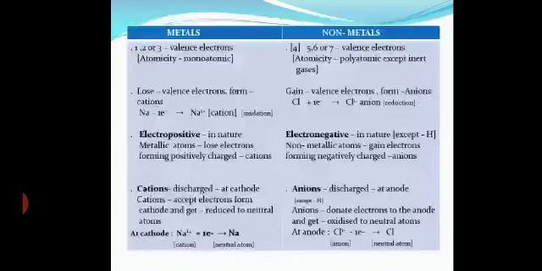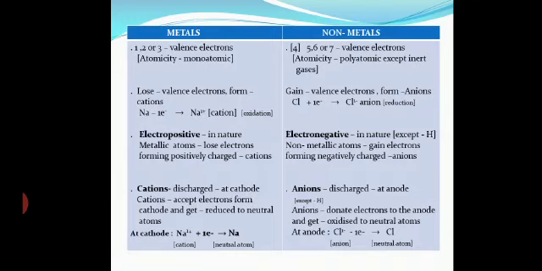Metals have 1, 2, 3 valence electrons. Non-metals have 4, 5, 6 valence electrons, hence they are polyatomic except inert gases. Metals lose electrons easily and form cations. Non-metals gain electrons easily and form anions.